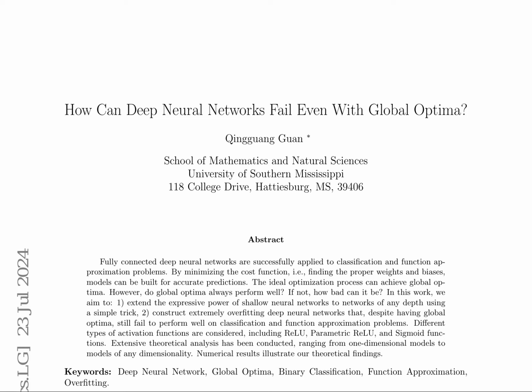Title: How can deep neural networks fail even with global optima? This paper explores the concept of deep neural networks and their potential failures, despite achieving global optima.